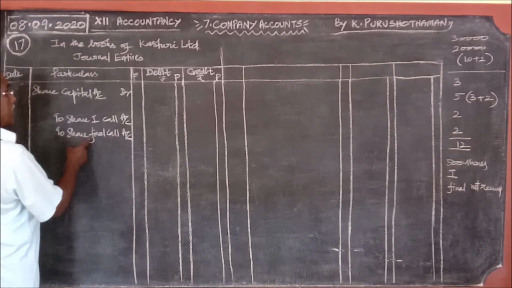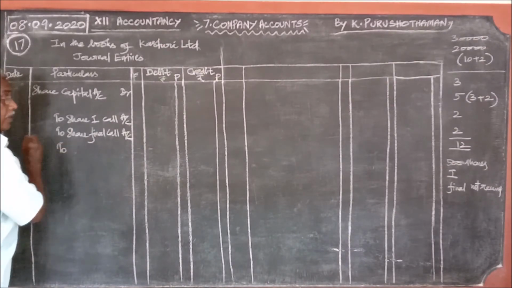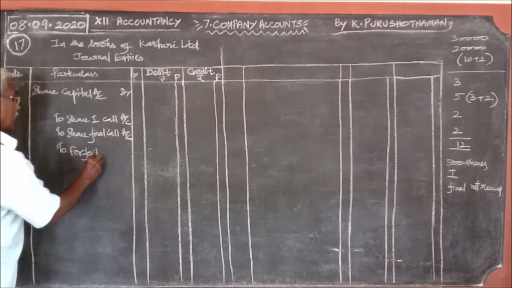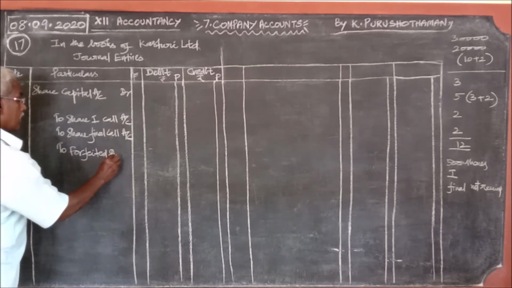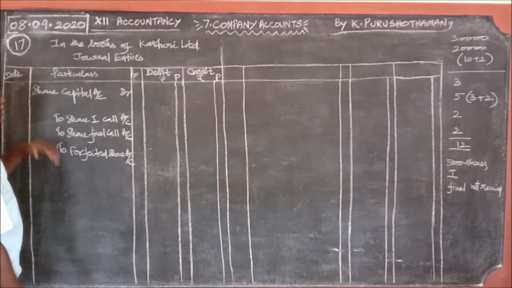For these two stages, the amount was not paid. To forfeited share account. This is the entry for forfeiture.